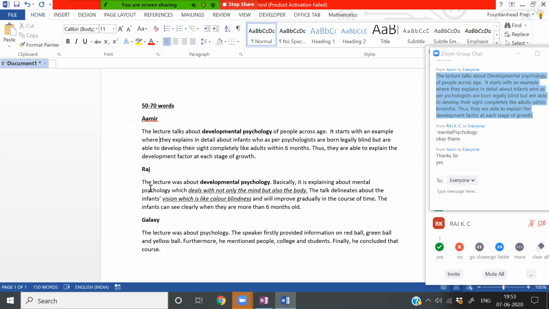So for example, the lecture was about, basically it is explaining about, the talk delineates about. These are fillers which you could use. But make sure that you are writing meaningful sentences. Keep it simple.